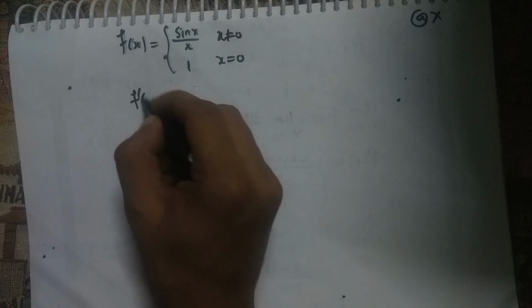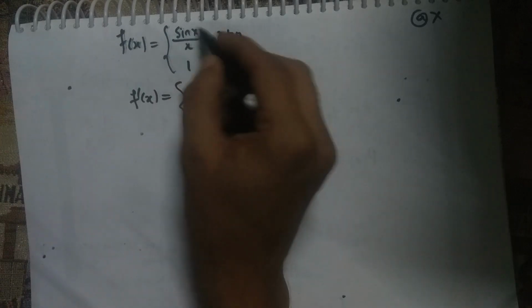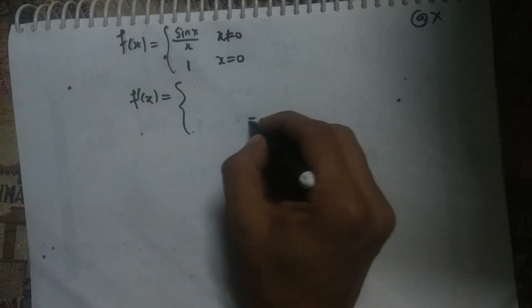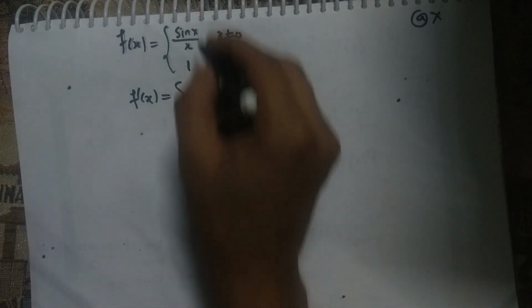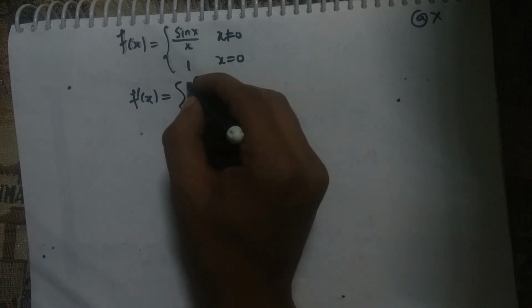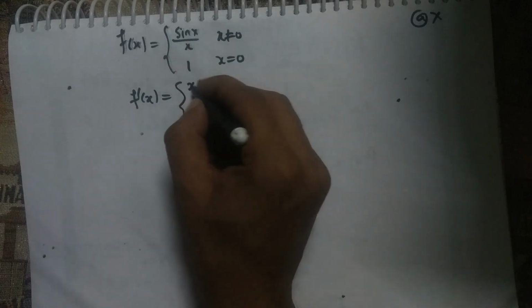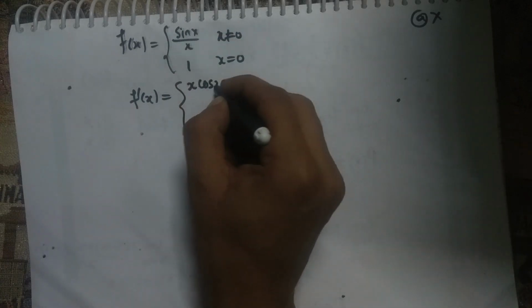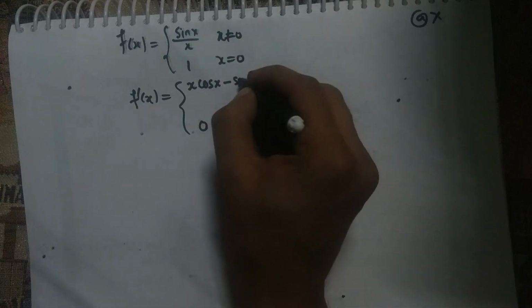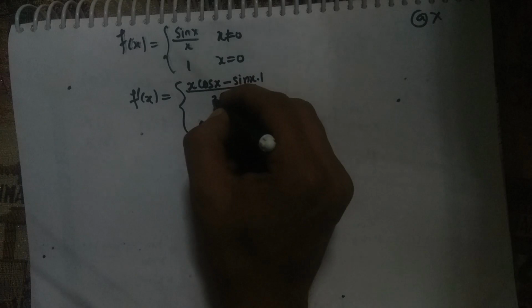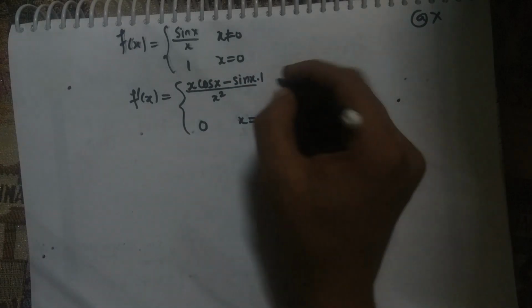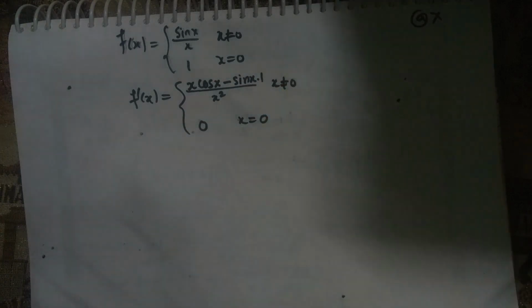So what will be the derivative of this function? If you look carefully, the derivative at x equal to 0 will obviously be 0, because the derivative of 1 is 0. And what is the derivative of sin x divided by x? If I apply the u by v rule, it will be x cos x minus sin x, where the derivative of x is 1, divided by x square. So this is the derivative whenever x takes non-zero values.